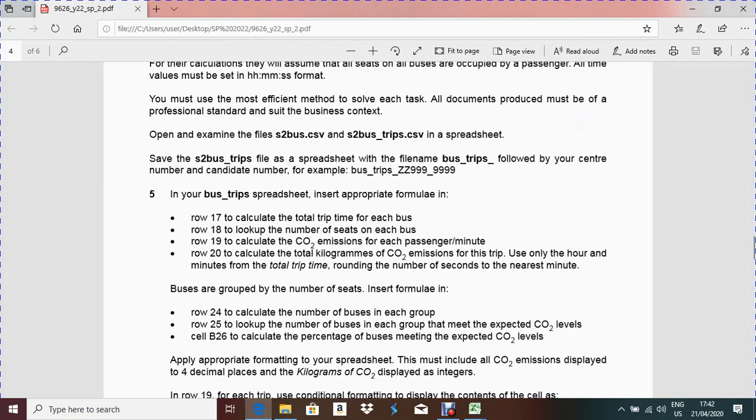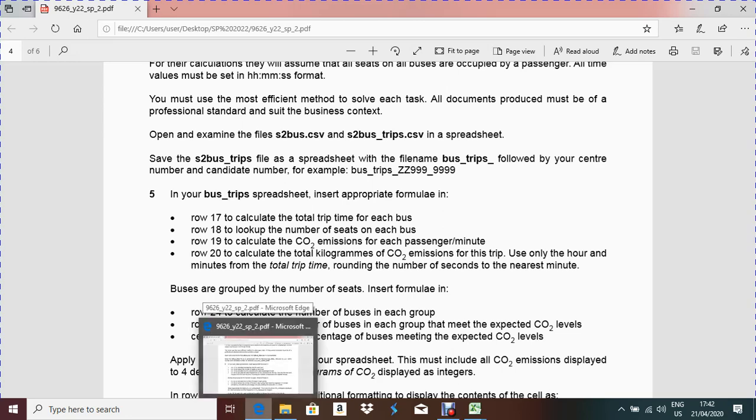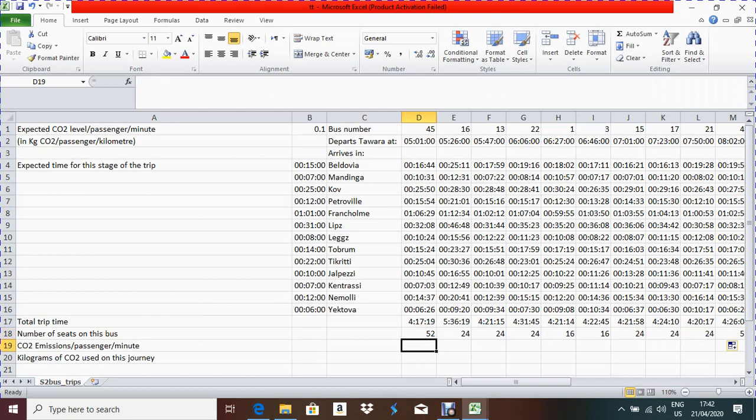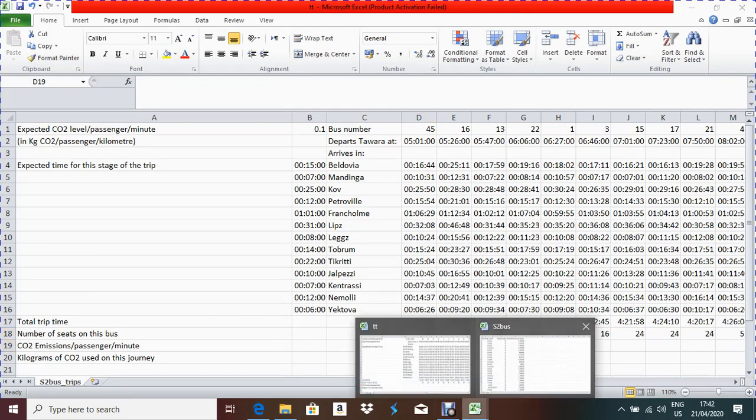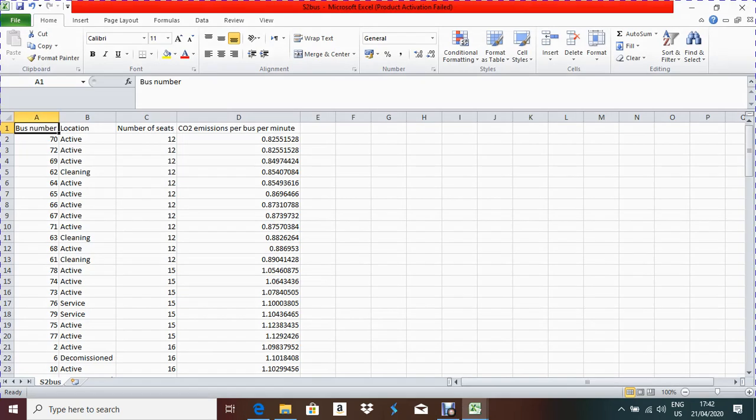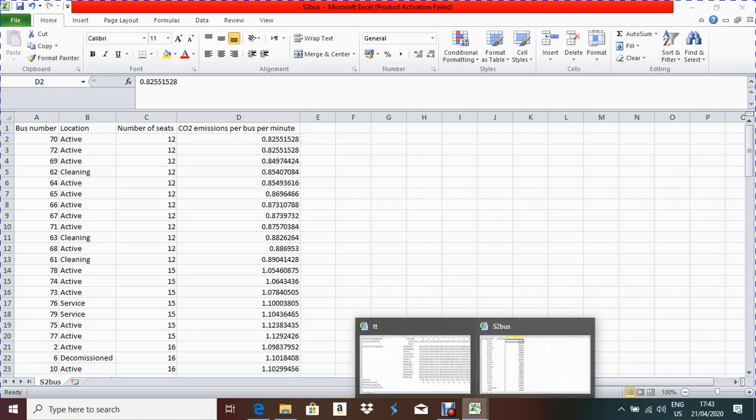What is the third question asking? Row number 19, calculate the carbon dioxide emission for each passenger in minutes, each passenger by minutes. So what will be the carbon dioxide emission for each passenger? You have to find out. Where is the carbon dioxide emission given for every bus? We can check the second table. Here is the carbon dioxide emission per bus per minute. That means from each bus per minute, the carbon dioxide emission is this one. So we have to extract this data from here and put it there.